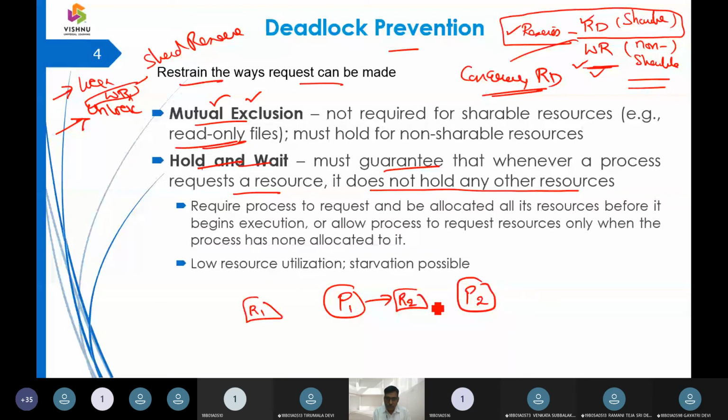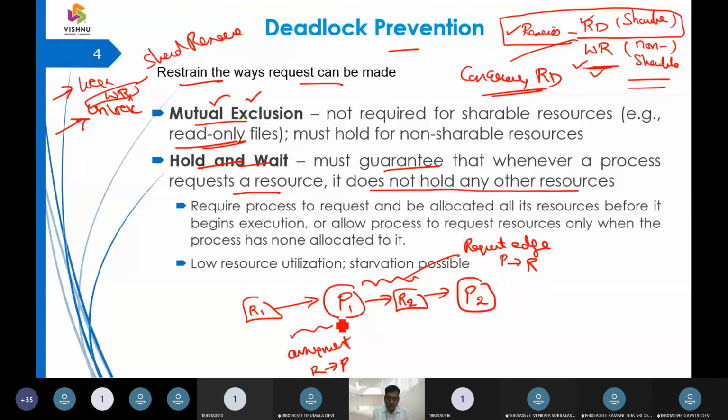So let us look into this scenario. From resource to process, we call it an assignment edge, and from process to resource, we call it a request edge. One we call the assignment edge, and the other we call the request edge.